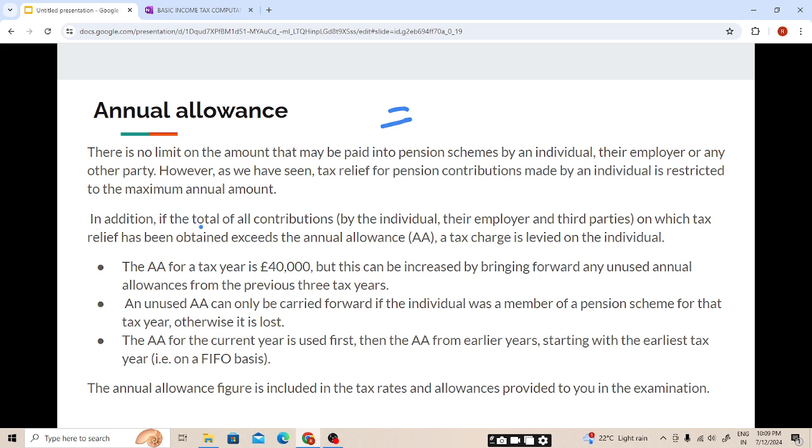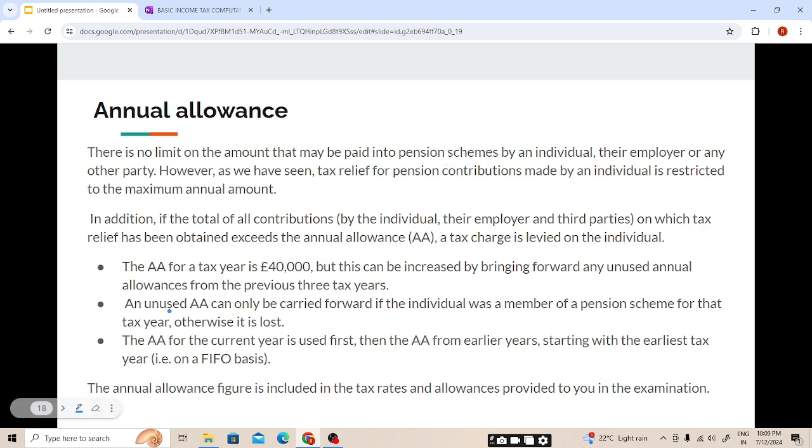In addition, if the total of all contributions by the individual, the employer, and the third party on which tax relief has been obtained exceeds the annual allowance, we have already claimed the tax relief, whatever amount it is. But if the amount which we have contributed exceeds the annual allowance, a tax charge is levied on the individual.